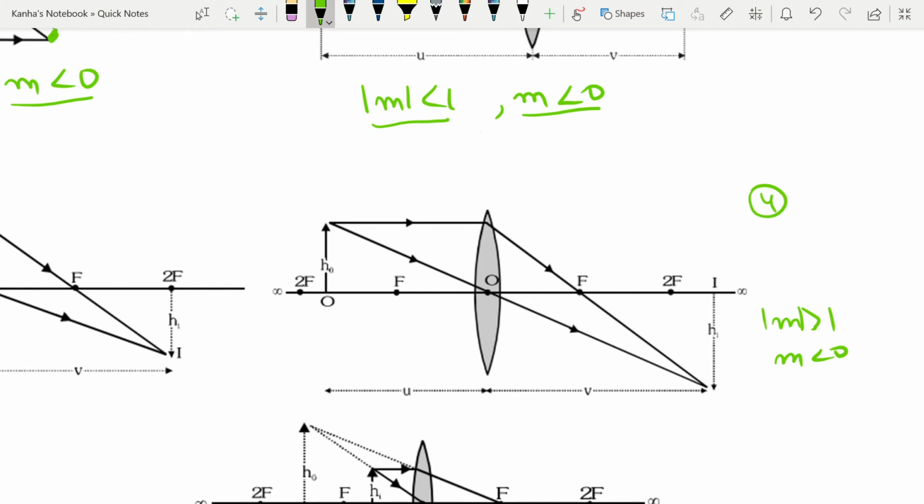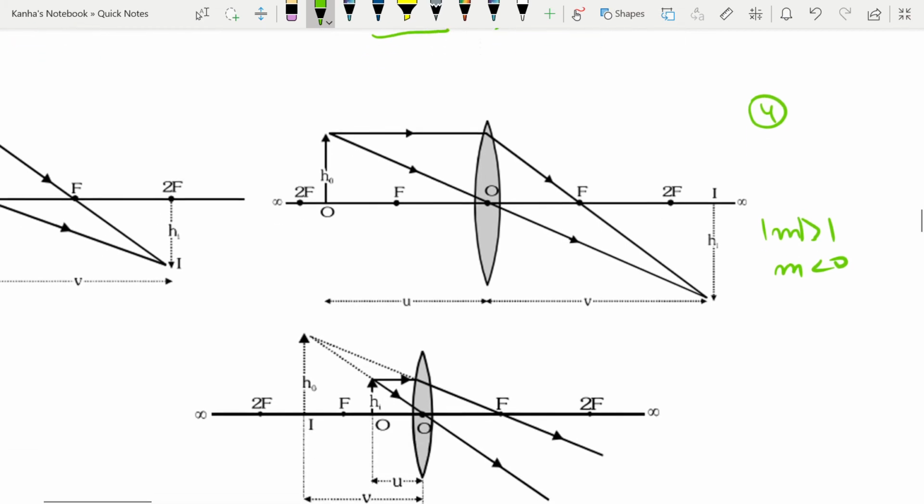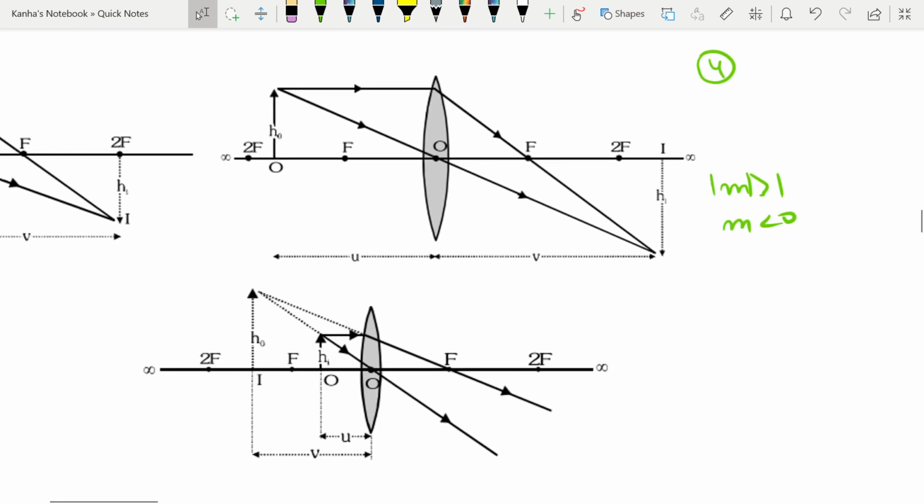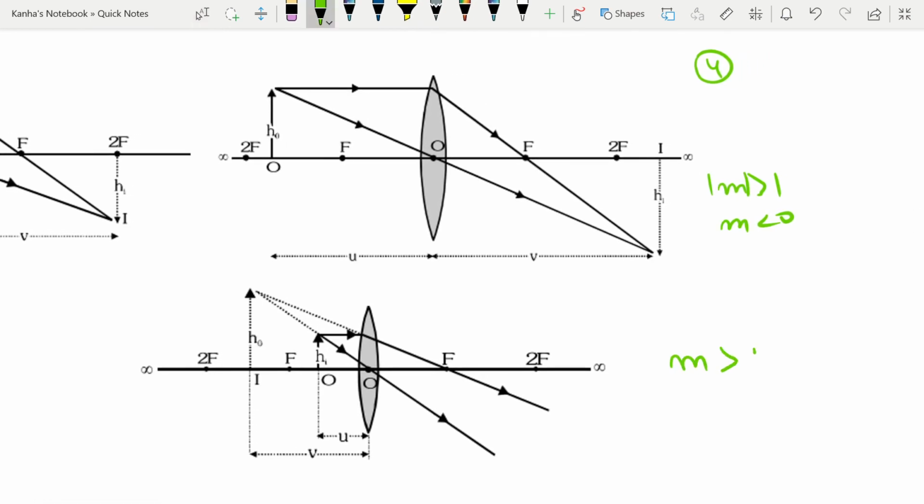What about when the object is placed between f and o? Then I have an m which is greater than plus 1. That implies it is enlarged, and it is virtual and erect. These things should be kept in mind.